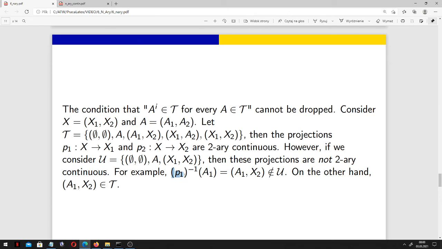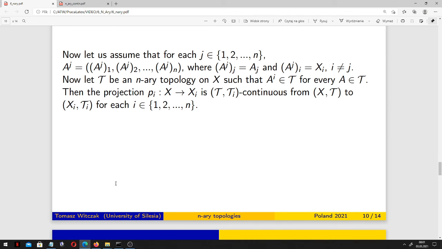For example, the inverse image of A1 under such projection P1 is equal to this set. Okay, a binary set, but this binary set does not belong to this topology. On the other hand, it belongs to T. So this is one of the most elementary theorems about these continuous functions.